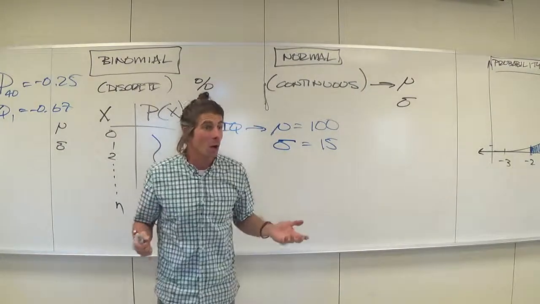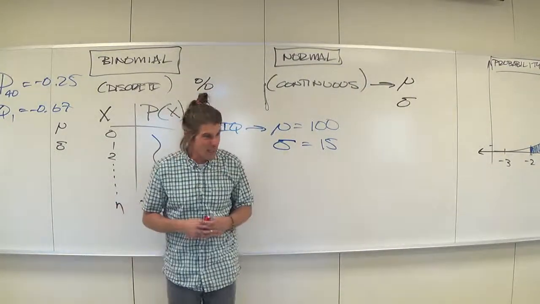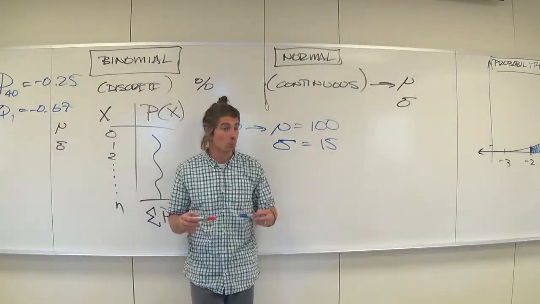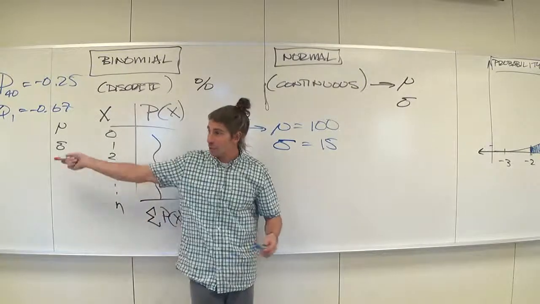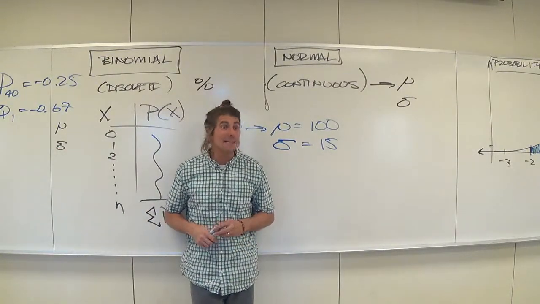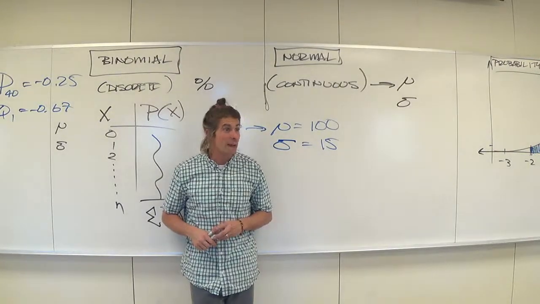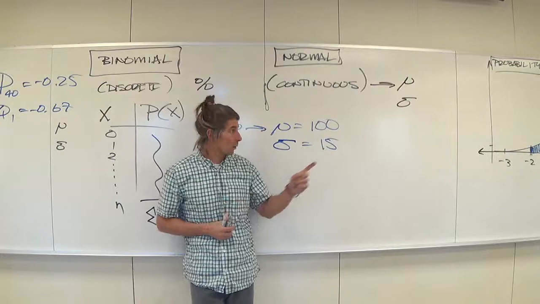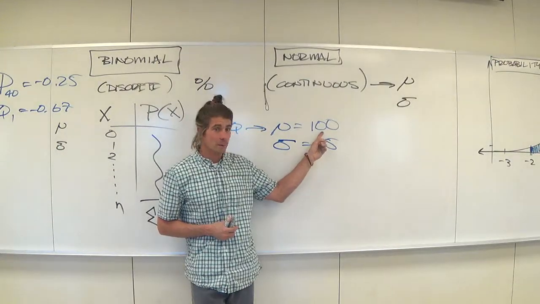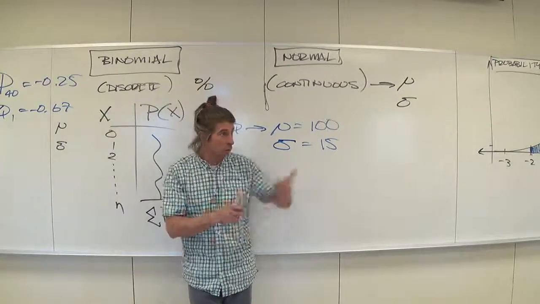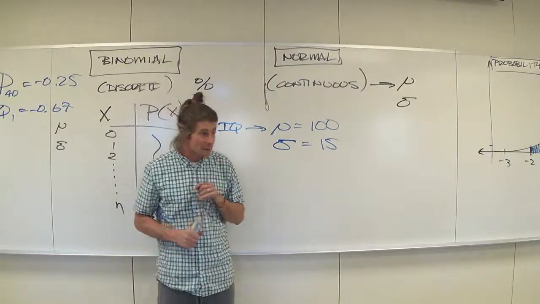Because I want to know people that have IQ between 80 and 90. That's dull normal, by the way, by that one scale. Dull normal, 80 and 90. Well, you can't just grab your TI and put 80 and 90 in, because it's going to think 80 and 90 mean 80 and 90 standard deviations. And that's really, really, really high above average. But 80 and 90 are both what? Below average. So we need to indicate that with a conversion factor, which we'll do first thing on Wednesday, because we can't do it in 5 minutes.